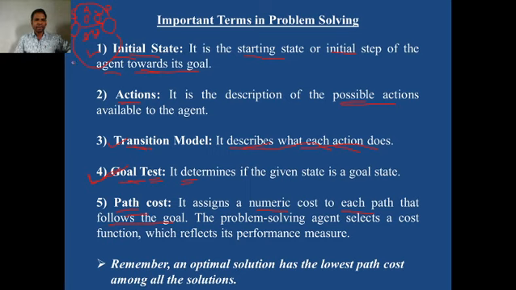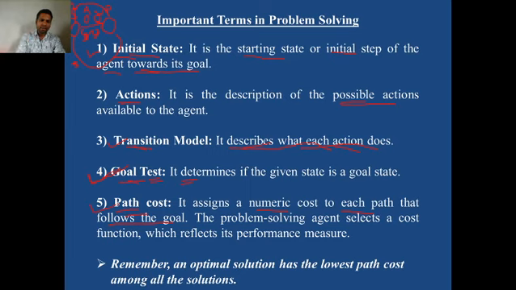Based on certain calculations, the path costs are calculated. For example, the path cost of this route is 3, the path cost of this may be 4, and the path cost of this route may be 2. So it is apparent that the path cost of the third route is less. The agent checks the path cost of each route and decides, based on the cost, whether to move via the first, second or third route. I hope you understood the concept of path cost. How to calculate path cost? It depends on the problem statement. There are a number of ways to calculate the path cost.